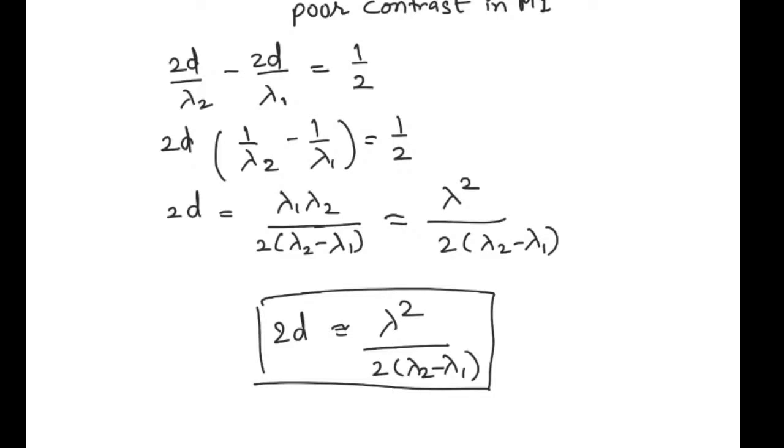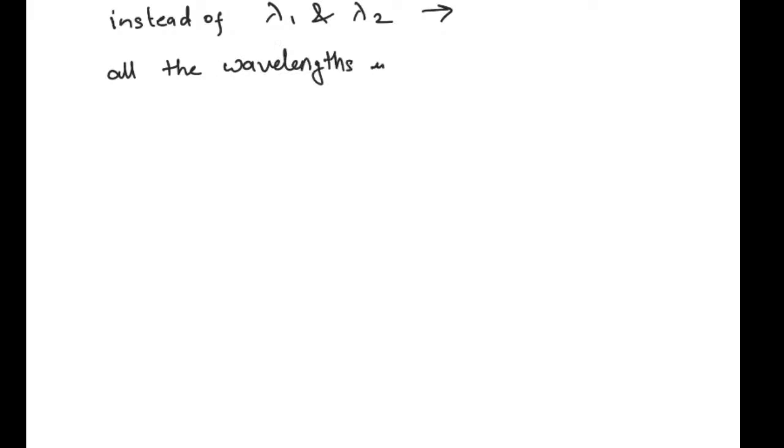So instead of lambda 1 and lambda 2, suppose all the wavelengths in the range lambda to lambda plus delta lambda are creating the pattern.